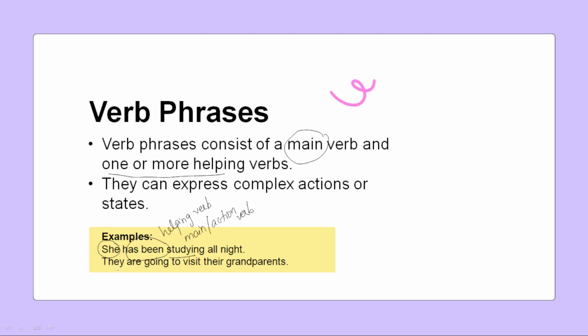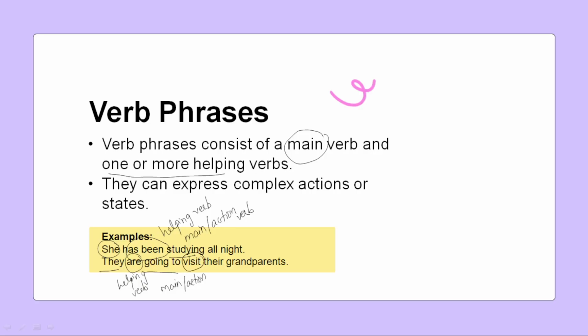Let us see another example. They are going to visit their grandparents. So they is a subject pronoun. Okay, are going. What are they doing? They're going. Here going is the main or the action verb. Done. Yes, but this pronoun and the main action verb are connected with a helping verb, are. Yes, this is a helping verb. Also to visit.